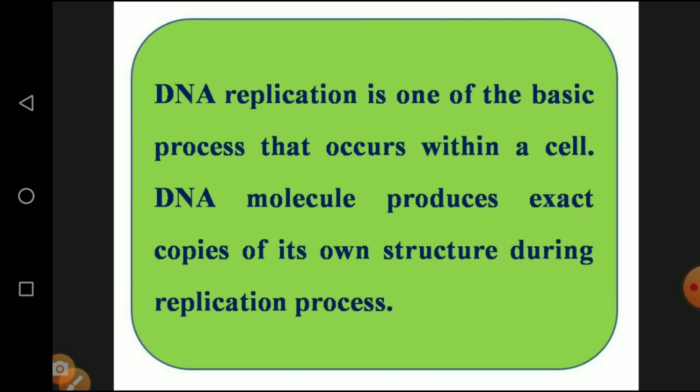Then DNA replication is one of the basic processes that occur within a cell. We know very well the DNA is located inside the cell. Where is it located? In the nucleus. In the nucleus, there is a thread-like structure, the chromosome. Within the chromosome, we see a DNA. The DNA molecule produces exact copies of its own structure during the replication process. So whatever characters are available in the cell, the same things replicate into the daughter cell. Daughter cell means the cell which is divided into two. One is called the parent cell, another one is called the daughter cell, which is similar to the mother cell.